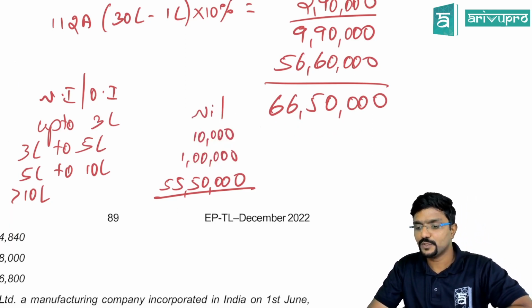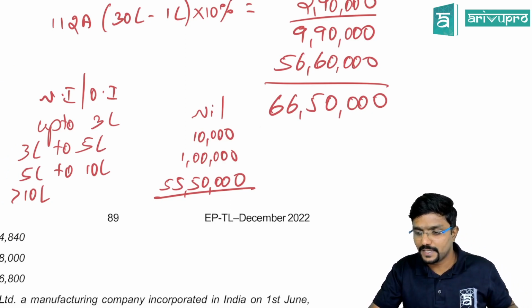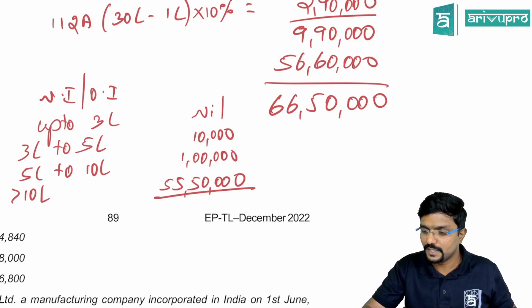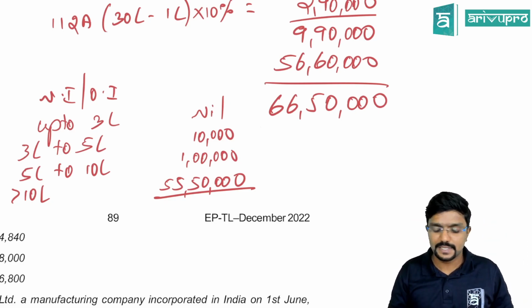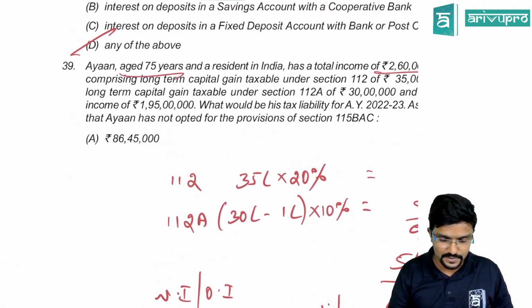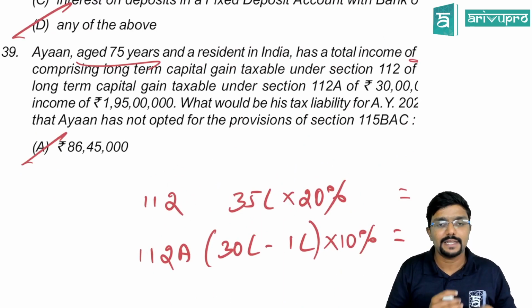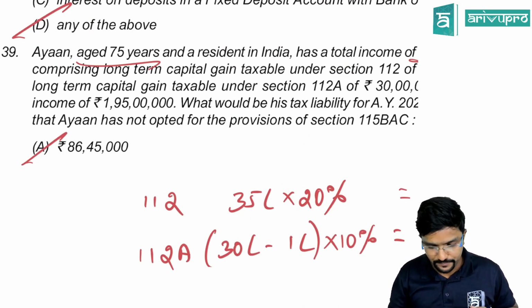So the amount will come to 83 lakh 12,500, plus 4% health and education cess. 86 lakh 45,000. 86 lakh 45,000, guys. Okay, yes.